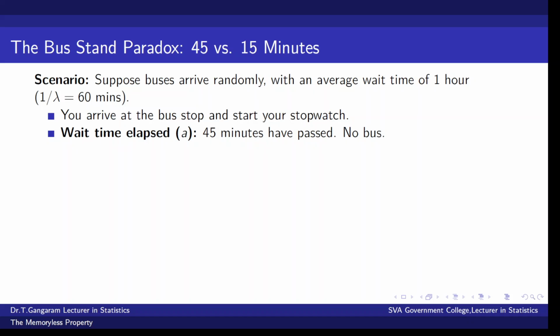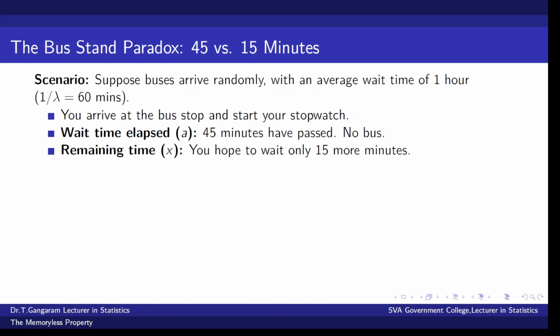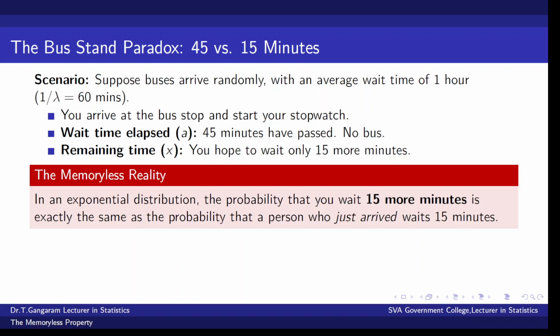Wait time elapsed, that is a: 45 minutes have passed, no bus arrived. The remaining time is, you hope to wait only for 15 minutes.